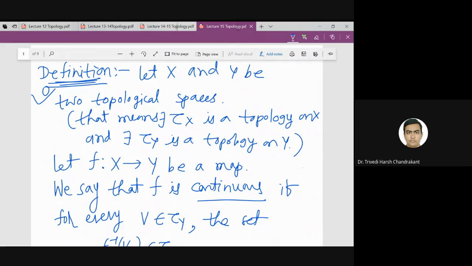So this tool is very useful for topological spaces. So now onwards, what is a continuous function? A function is continuous if the inverse image of an open set is open, right? So you can remember this: the inverse image of an open set in the codomain is open in the domain space. So we have a particular lemma.